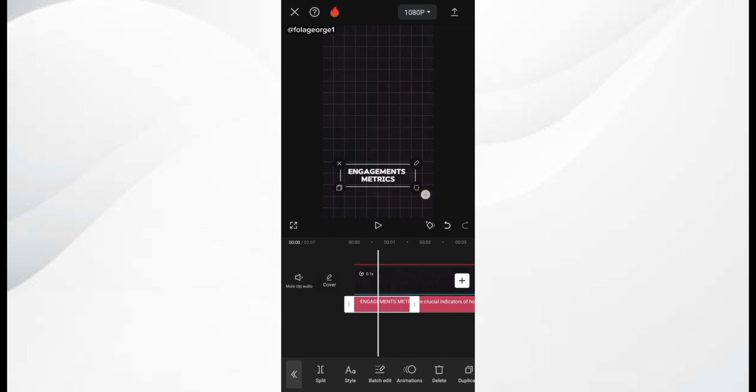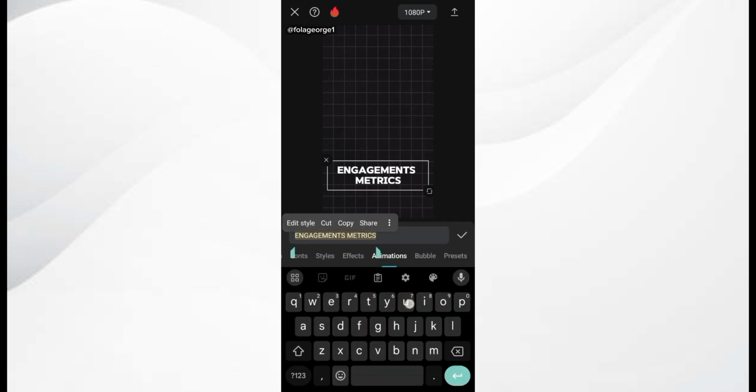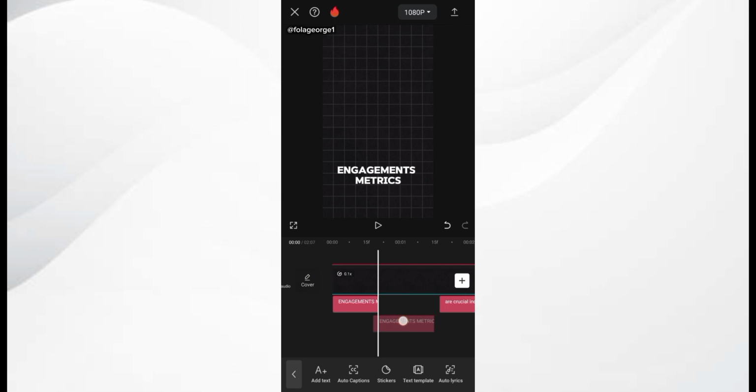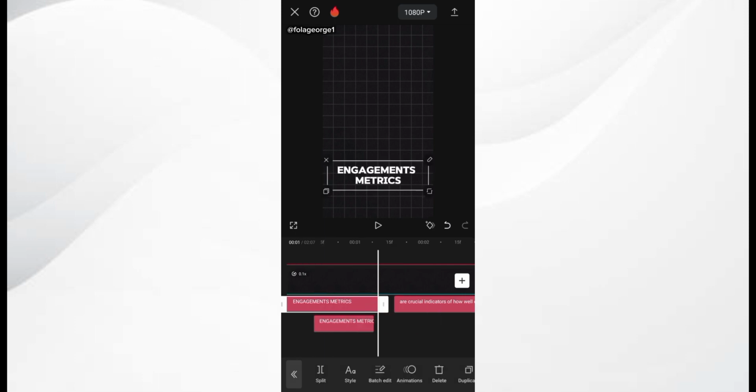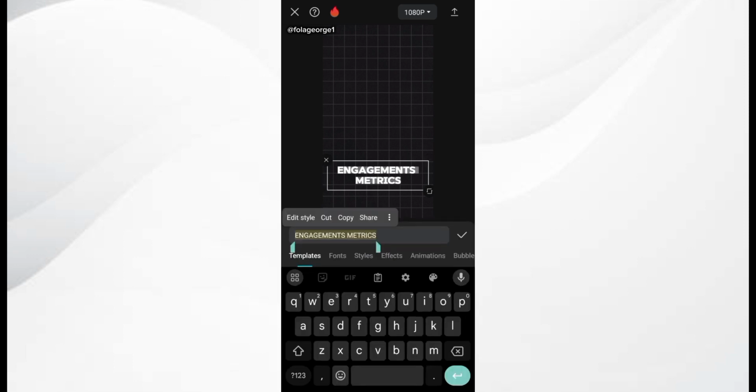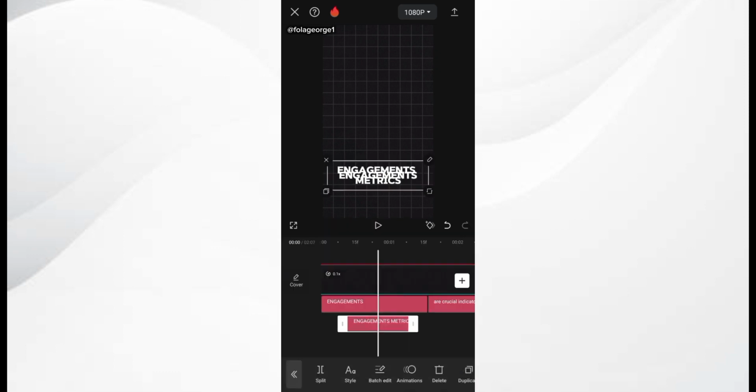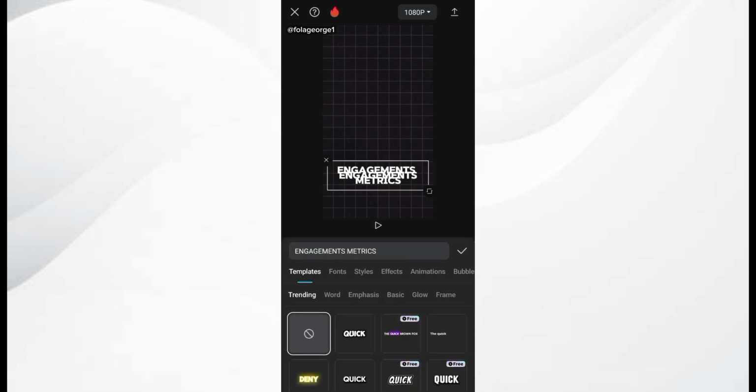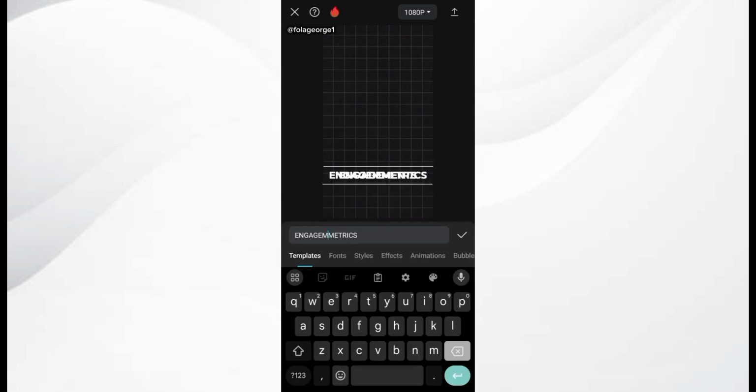Now we're going to be separating engagement and metrics from each other. I'll simply click on split. So this side is going to be engagement while the other one is going to be metrics. I just bring this down, extend this a little bit more, and edit this. I did this to engagement alone, while I edit this to metrics, so they come in at different times.